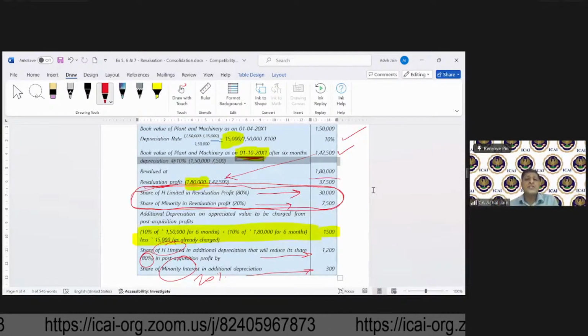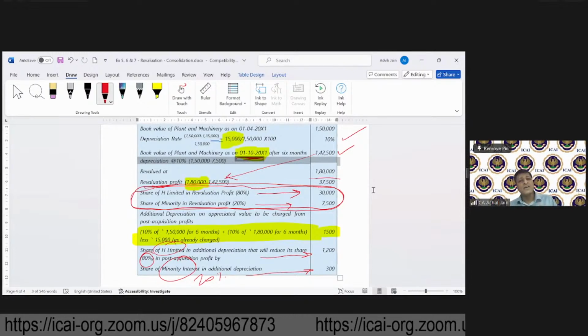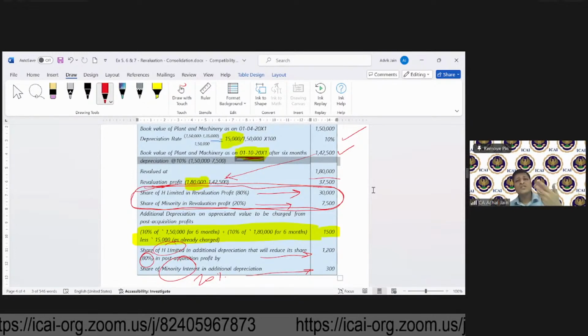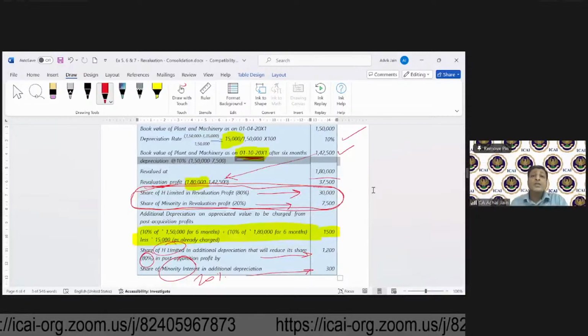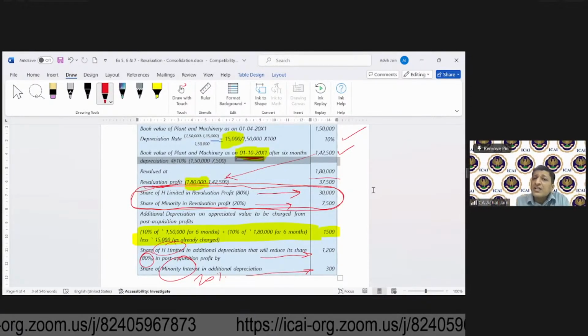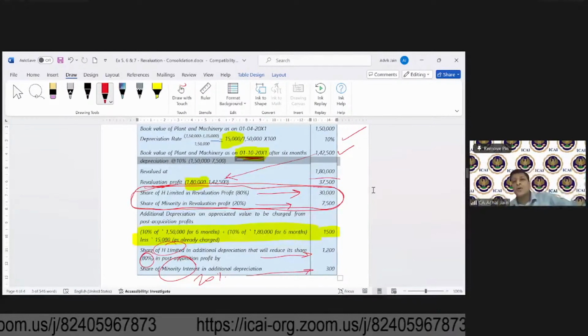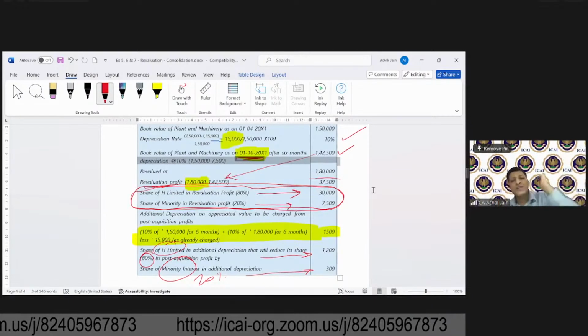That's the rationale. Now, what do you do with this depreciation? See, this depreciation is going to impact the profits, or you can say eventually the reserves.